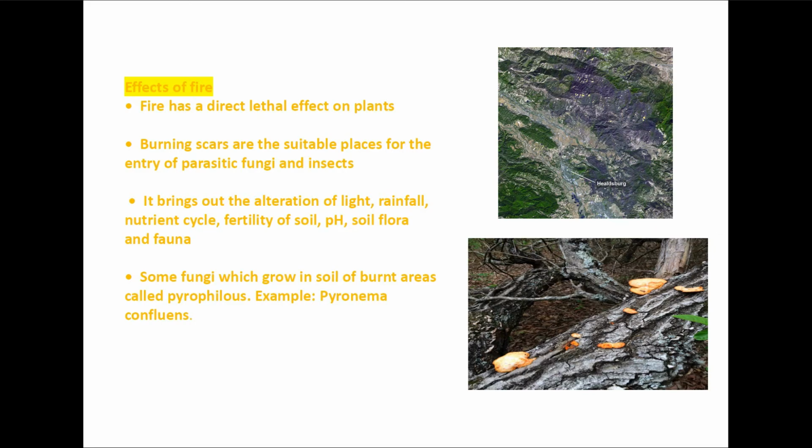What are the effects of fire? Fire causes death of the plant. It has a direct lethal effect on plants. Fire causes burning scars on the body of the organisms, which become a suitable place for the entry of parasitic fungi and insects. Fire brings about alteration of light, rainfall, nutrient cycle, and fertility of the soil. It alters the pH, soil flora as well as fauna. Some fungi will grow on the soil of burnt areas, and these fungi are termed pyrophilous. An example is Pyronema confluens.